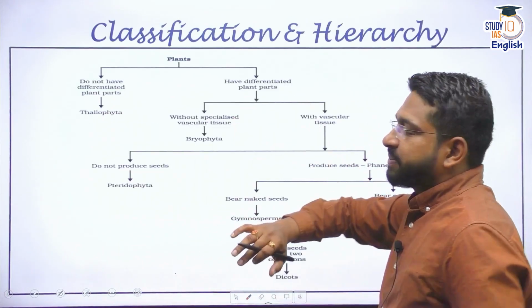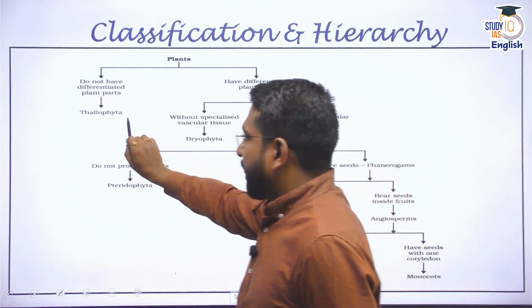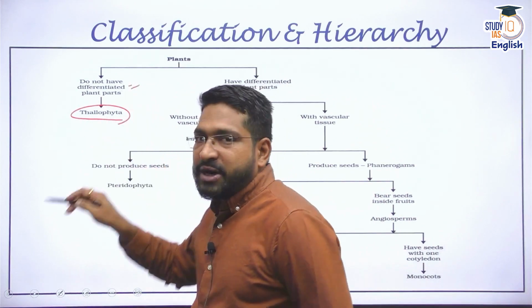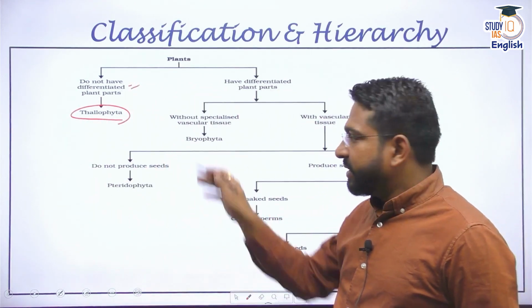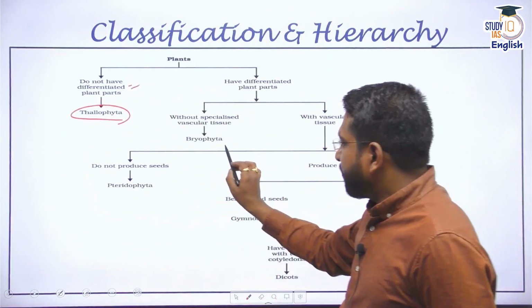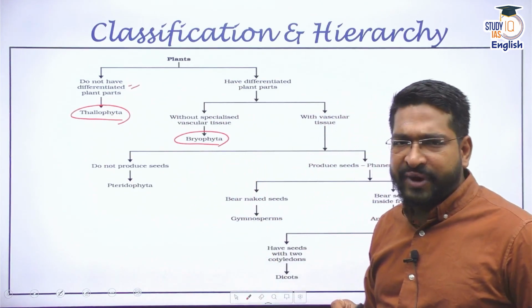Kingdom Plantae is further subcategorized. First, Thallophytes. Thallophytes are basically those which do not have differentiated parts. We'll talk about that in detail. We'll categorize them into 5 subgroups. Thallophyta, then we have Bryophyta, or Bryophytes.